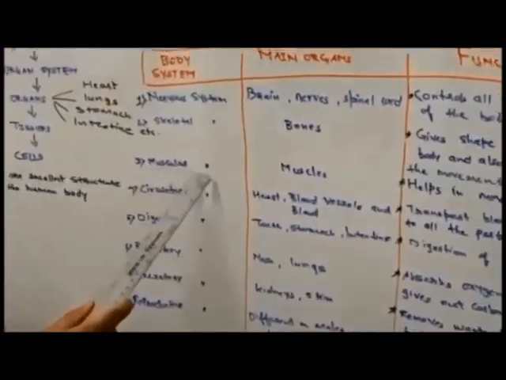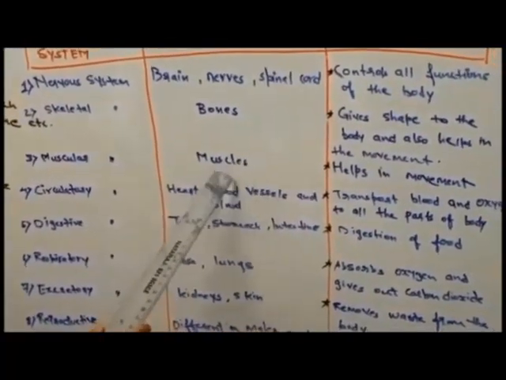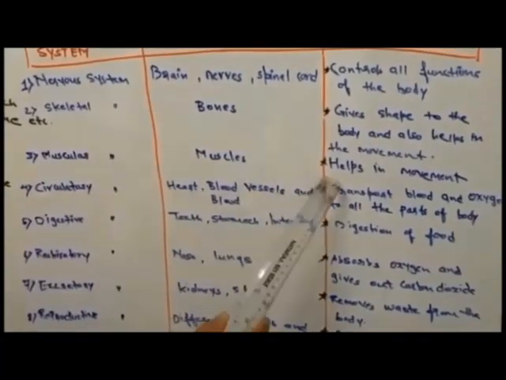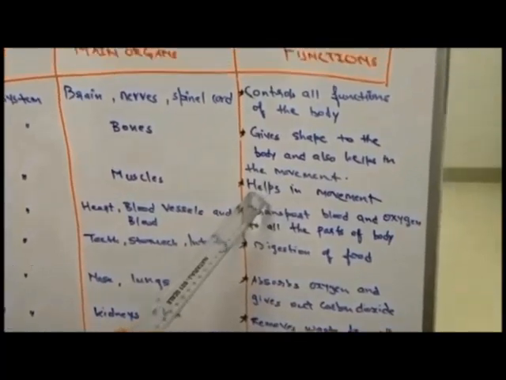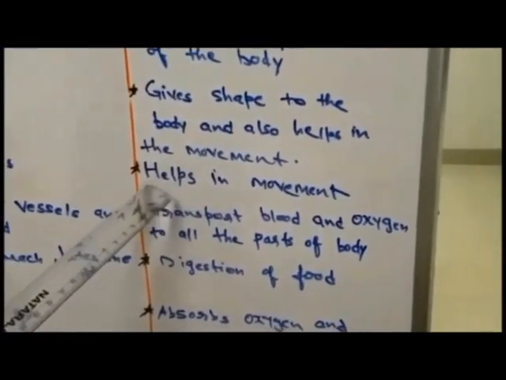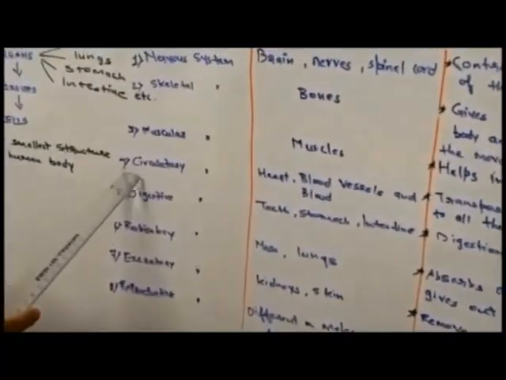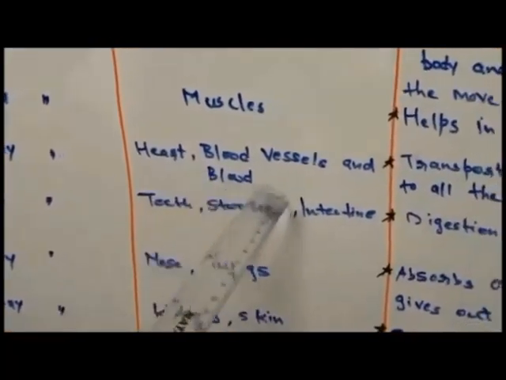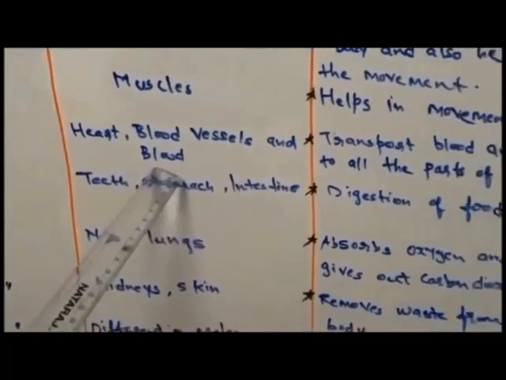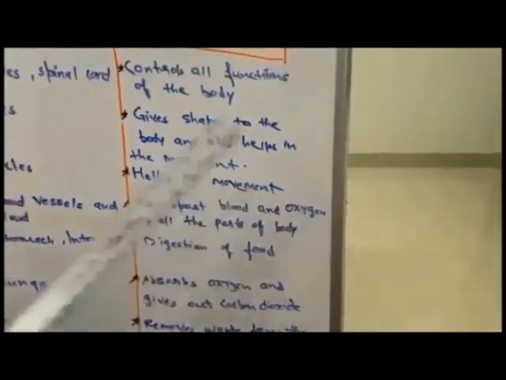Third, the muscular system. In the muscular system, the main organs are muscles. Muscles form the muscular system. It helps in movement like walking, running, picking up things, picking up your bags, writing, etc. Next is the circulatory system. The circulatory system consists of the heart, blood vessels and the blood. The main function of the system is to transport blood and oxygen to all the parts of the body.